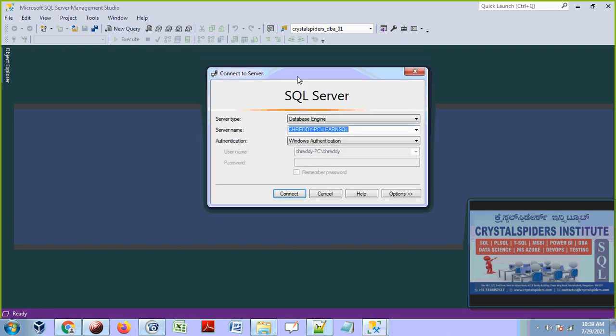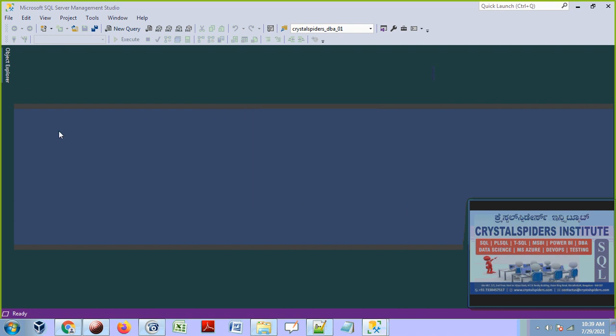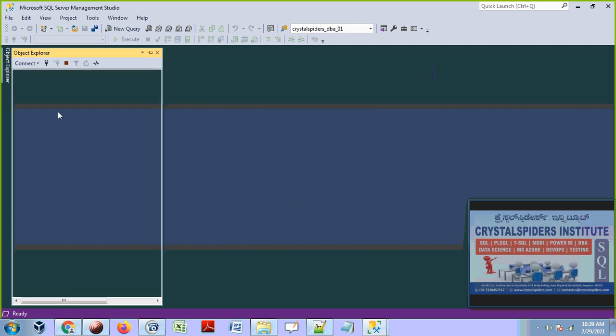See that this component is opened by CH Reddy, and CH Reddy has complete access, guys, because by default CH Reddy is the administrator, so he will have complete access on this SQL Server, and he can connect to it and do any activity on this SQL Server. Let's say connect. Now see that here in Object Explorer he is connected successfully.